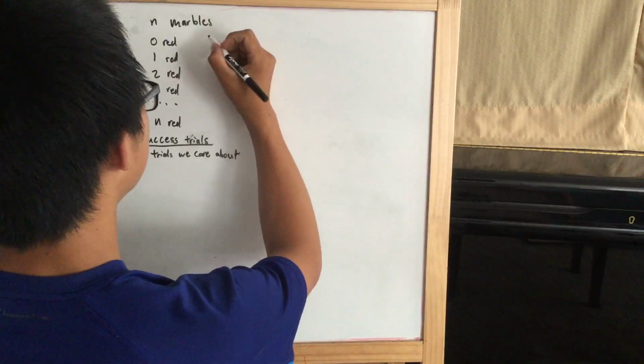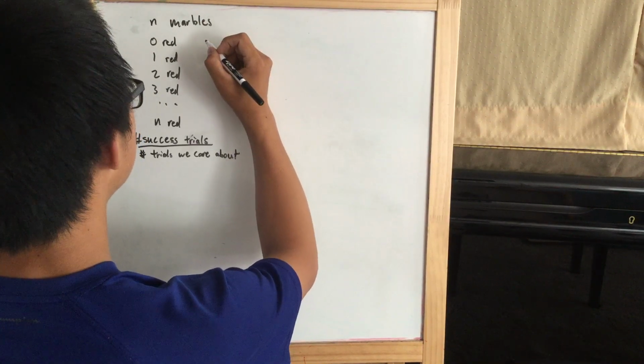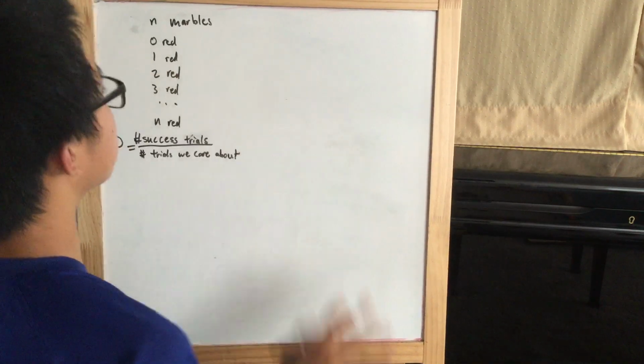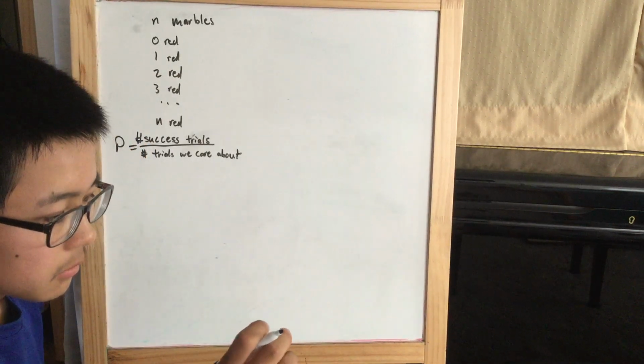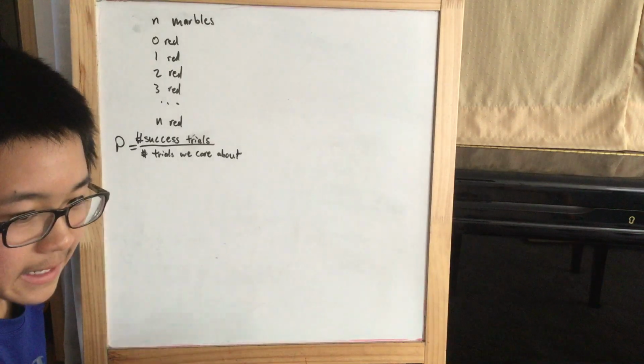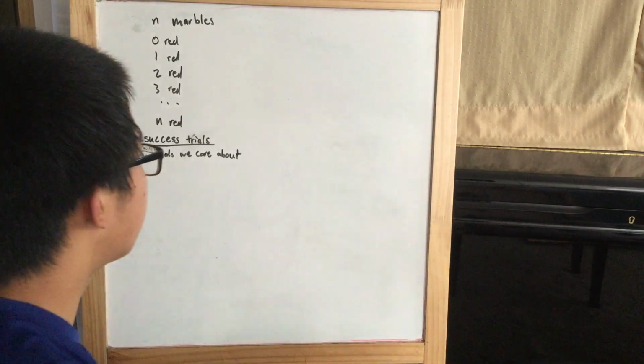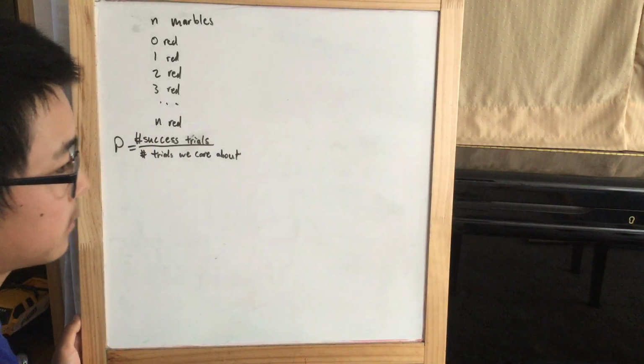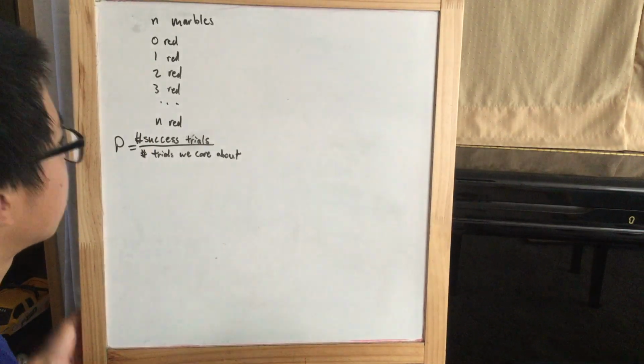So, no, that's not the best way to approach it. Let's do it this way. So when we draw out 2 marbles from the bag, one at a time, there's 4 possible ways we can draw 2 marbles from the bag.